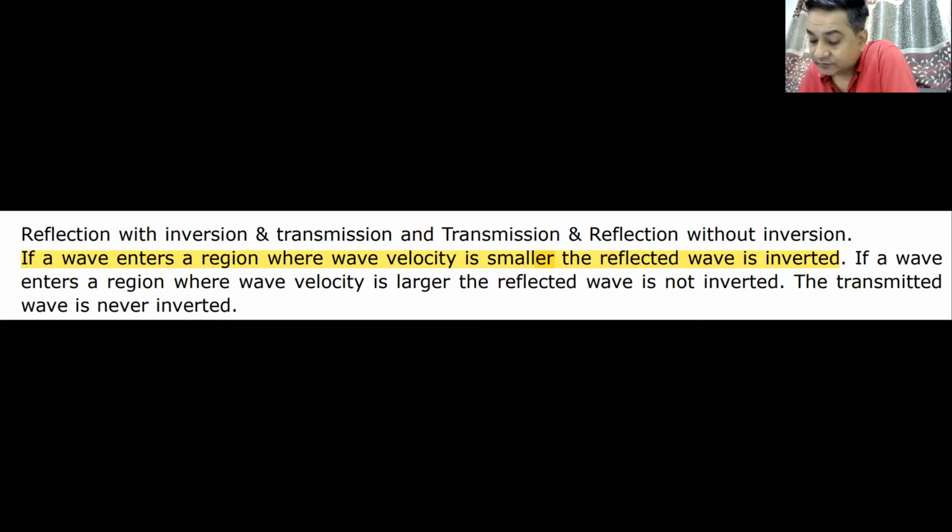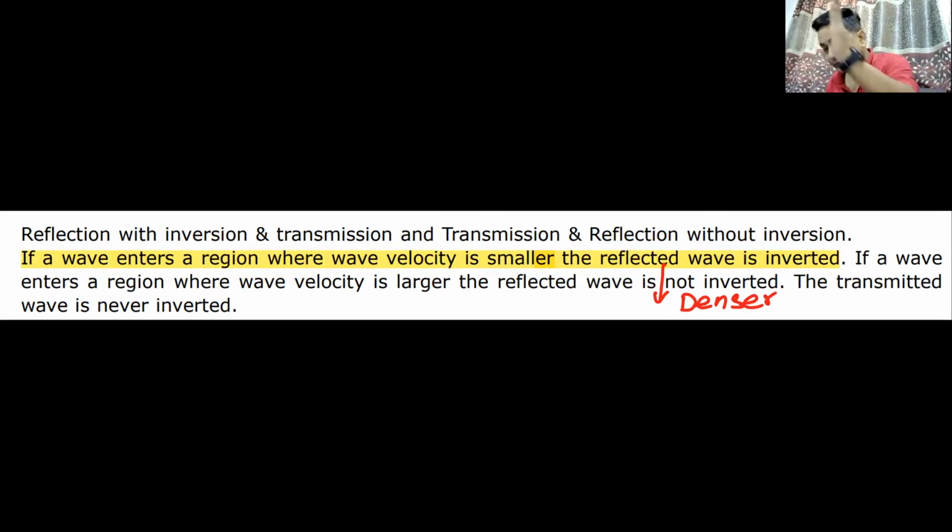If it is getting reflected from a medium where the wave velocity is smaller, that means it is getting reflected from a denser medium. When it is getting reflected from a denser medium, the wave gets inverted. Will you remember this?